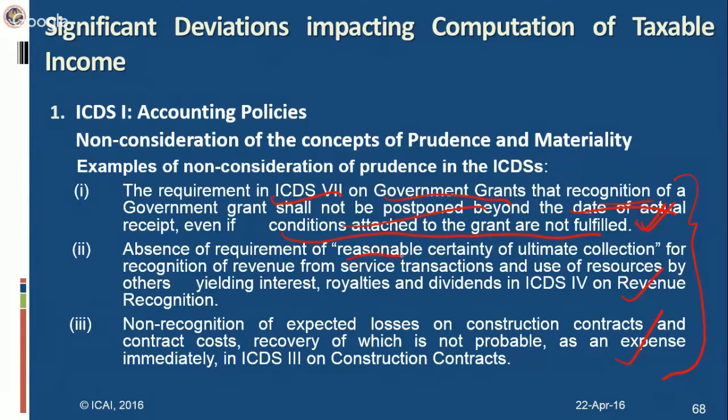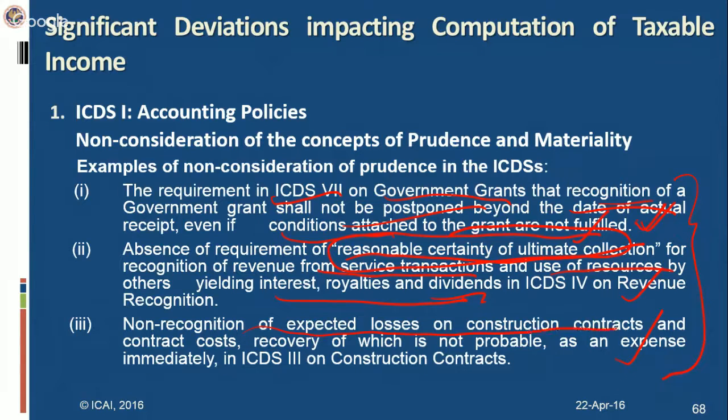Then, absence of requirement of reasonable certainty of ultimate collection for recognition of revenue from service transactions and use by others of a person's resources yielding interest, royalty, and dividend. Why is reasonable certainty of ultimate collection only a condition for recognition of income from sale of goods? Actually, that condition should have been there for recognition of revenue from service transactions and interest, royalty, and dividend also. Only then would it be in accordance with prudence. Since this condition is not there, prudence is missing in ICDS to this extent.